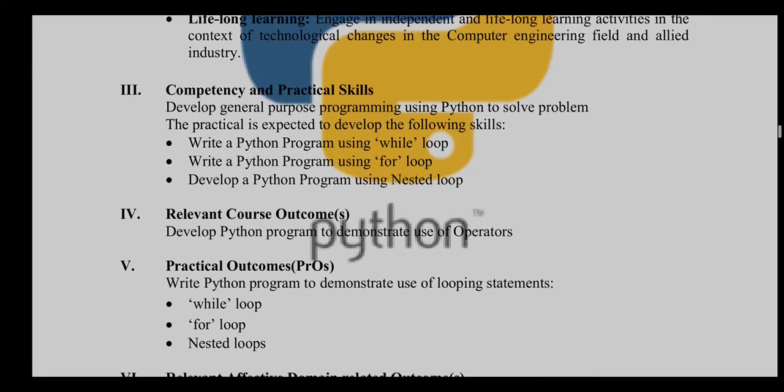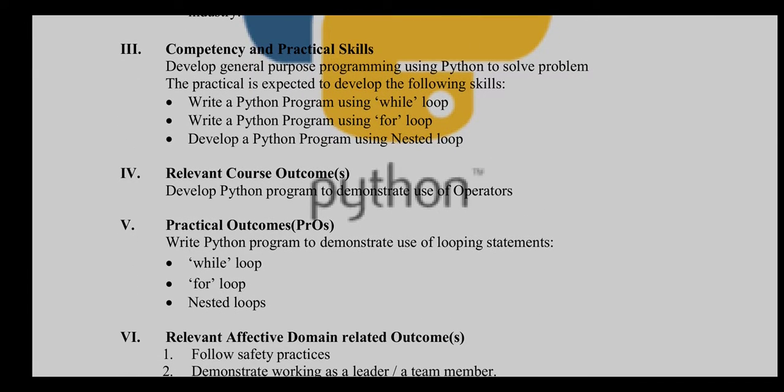Okay, so what are the competency and practical skills? You are able to develop general purpose programs using Python to solve problems. The practical is expected to develop the following skills. You are able to write a Python program using a while loop, using a for loop, and using a nested loop. The relevant course outcome and practical outcome are the same. You are able to write a program using all three: while loop, for loop, and nested loop.